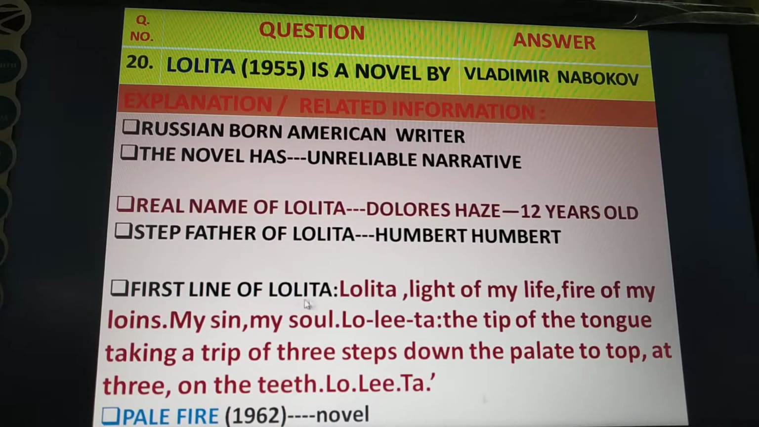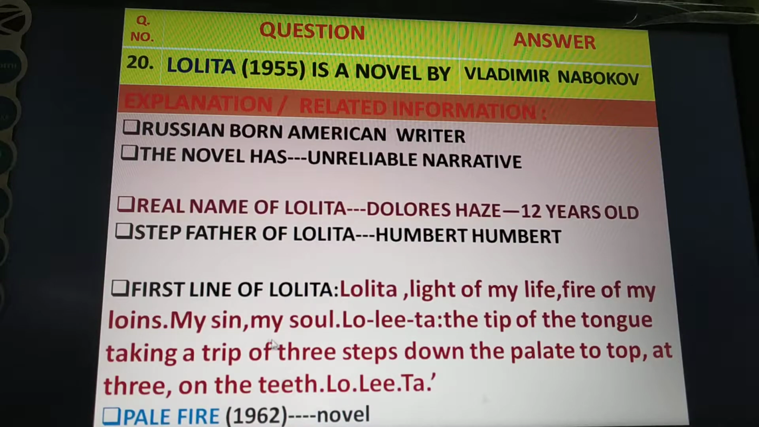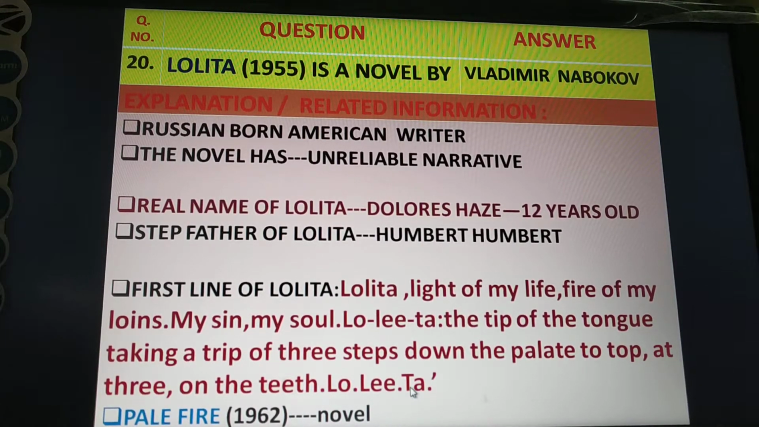See the beginning lines of Lolita. Lolita, light of my life, fire of my loins, my sin, my soul. Lolita, the tip of the tongue taking a trip of 3 steps down the palate to tap, at 3, on the teeth. Lolita.